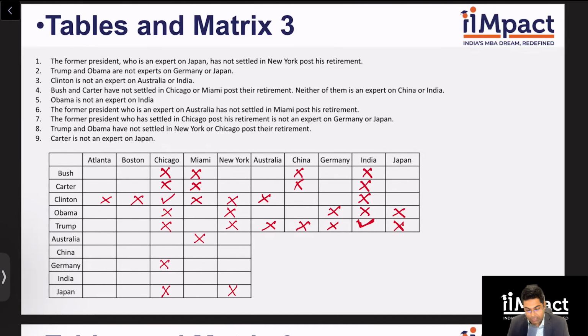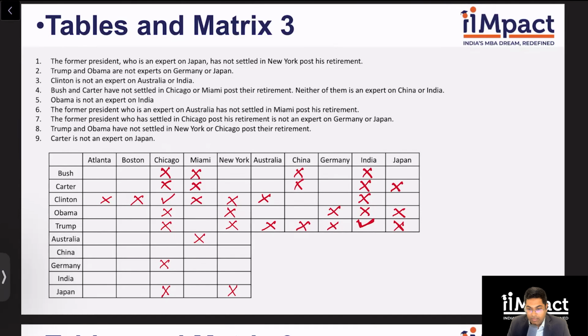I can say a few things, but I just want to complete all the clues. I know there are a lot more deductions to be made in this. Let's hold our horses, right? Carter is not an expert on Japan. So Carter is not an expert on Japan. Okay. So this is what I know, right? I hope I've completed all the clues. Trump and Obama not settled in New York and Chicago. Okay, this is done. Now I know that Trump is an expert on India.